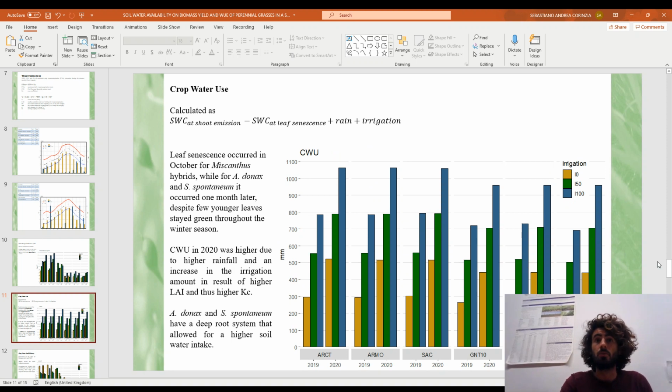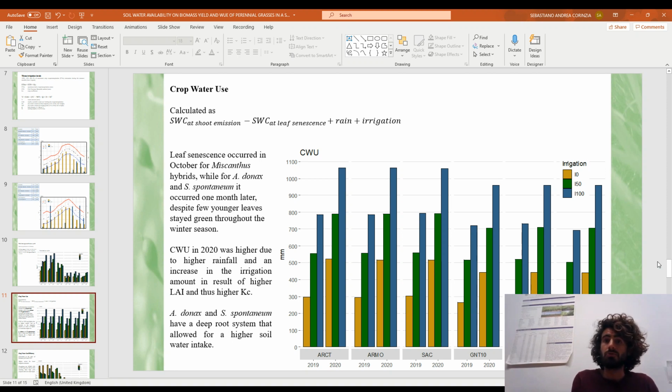Here we present the crop water use that has been calculated as the difference between the soil water content at the shoot emission and at leaf senescence, with the addition of rain and irrigation. Leaf senescence occurred in October for the Miscanthus hybrid, while in Arundo donax and Saccharum spontaneum it occurred 1 month later.